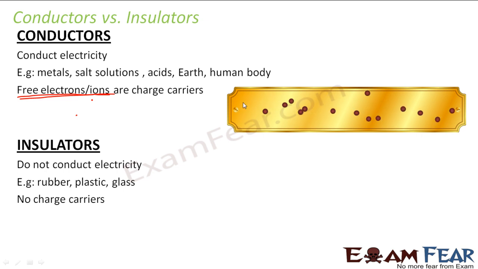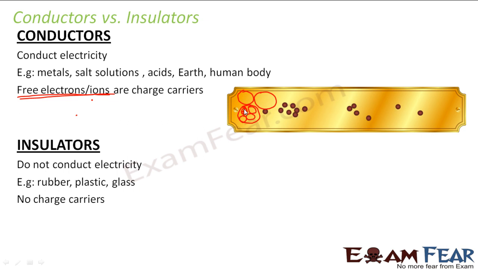For example, this metal is made up of some atoms. Let us suppose these are my atoms. Now these are my molecules. These molecules are again made up of atoms, right? Each of these atoms will have a nucleus inside which you will have your protons and neutrons and the electrons revolving around them, right?